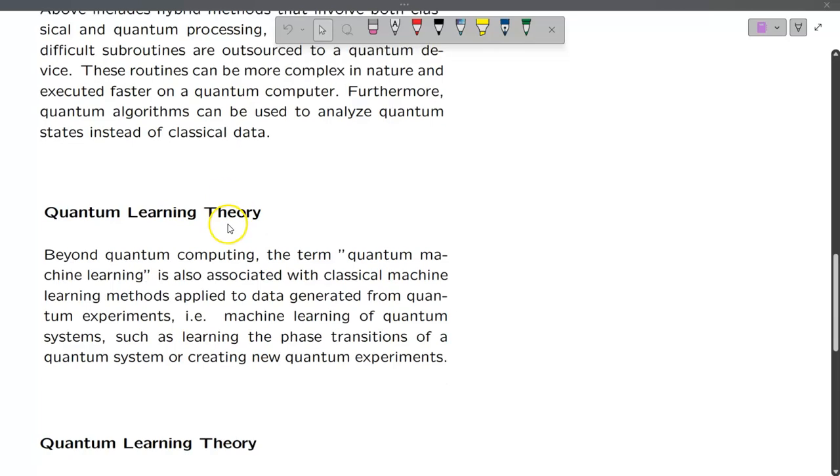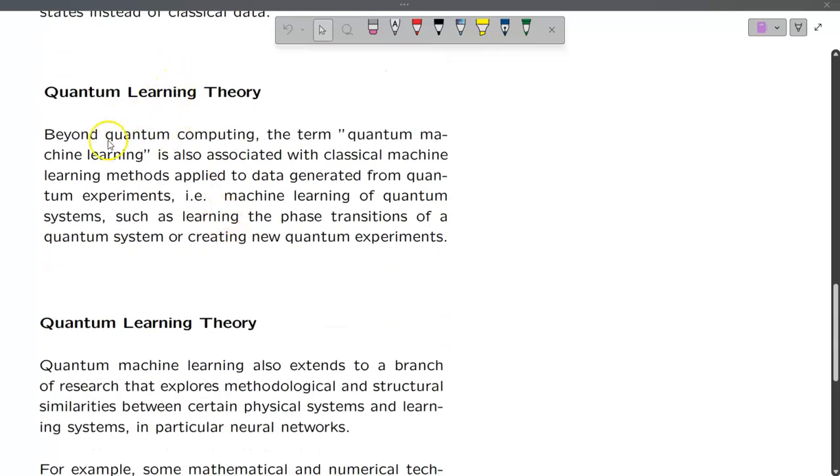Very high capacity performance. Quantum learning theory. Beyond quantum computing, the term quantum machine learning is also associated with classical machine learning methods applied to data generated from quantum experiments. That is, machine learning on quantum systems, such as learning the phase transitions of a quantum system or creating new quantum experiments. Data is in quantum computers and we are running machine learning algorithms. So that gives us quantum learning theory.